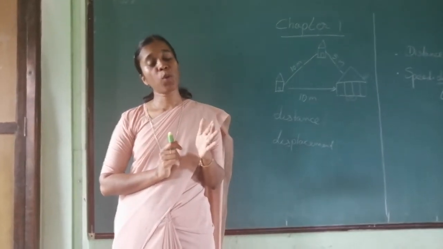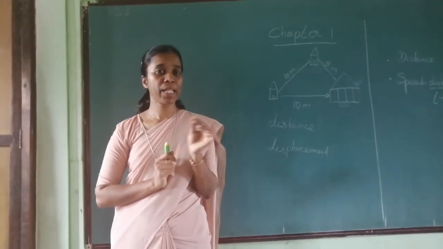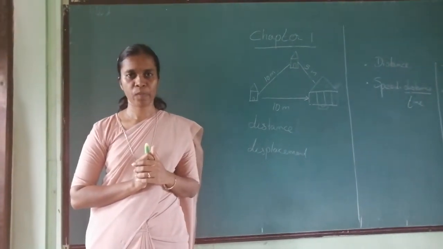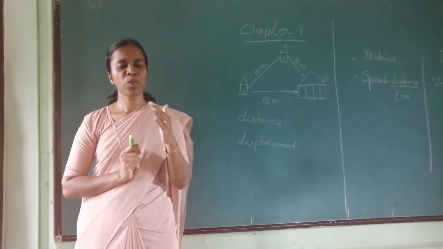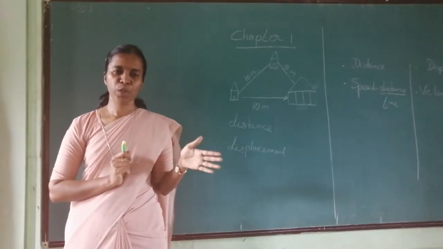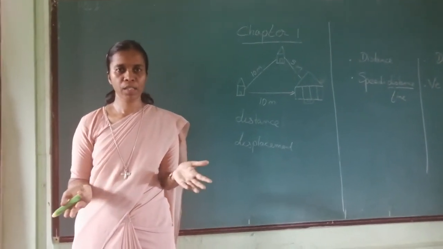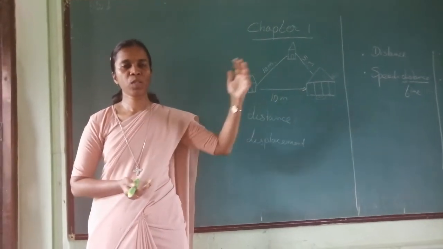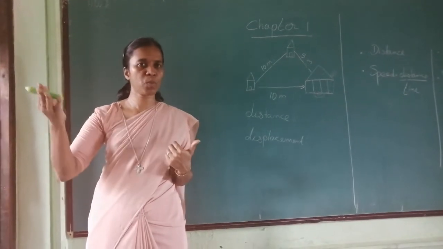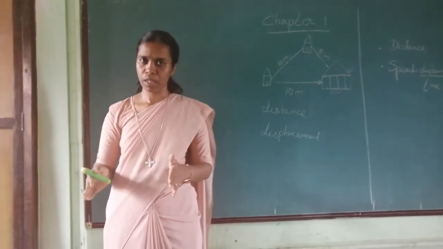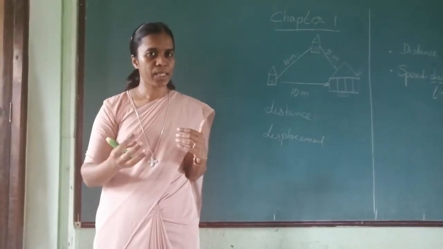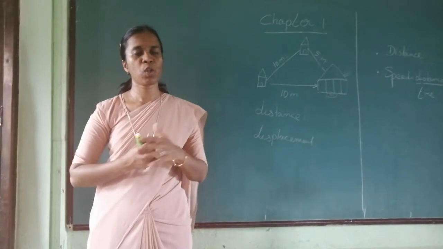We say that motion is a relative concept. What do you mean by relative concept? It is related to the person who is observing it. Why? Suppose both of us are traveling in a bus. We are sitting next to each other. For you, I am sitting over there. I am at rest. I am not in motion. But for a person who is observing us on the roadside, that person will say that I am in motion because the bus is moving. So for you, I am at rest. But for the person outside, I am in motion. So it is a relative concept. It depends upon the person who is observing it.